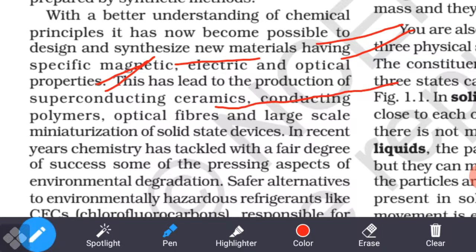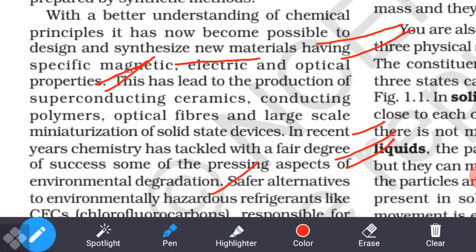This has led to the production of superconducting ceramics. Understand? Ceramics, you know about now? Conducting polymers, optical fibers, and large scale miniaturization of solid state devices. Understand? Yes, chemistry has tackled with a fair degree of success some of the possible aspects of environmental degradation.